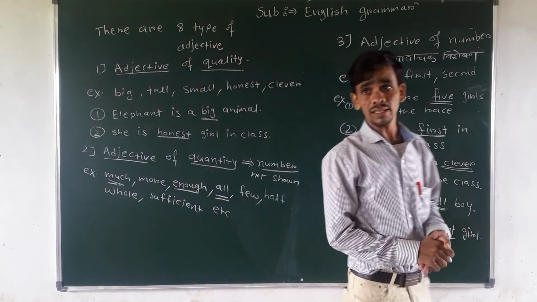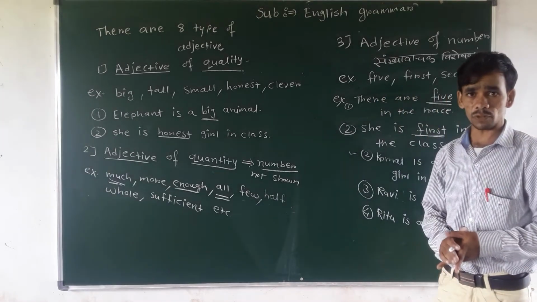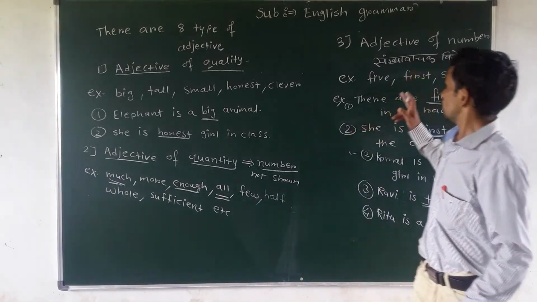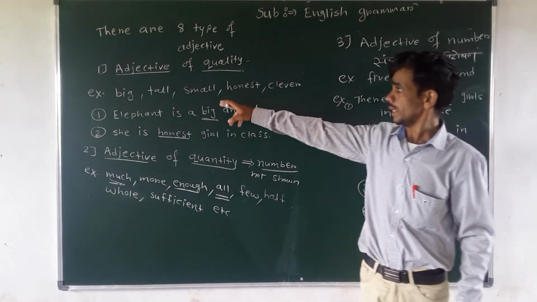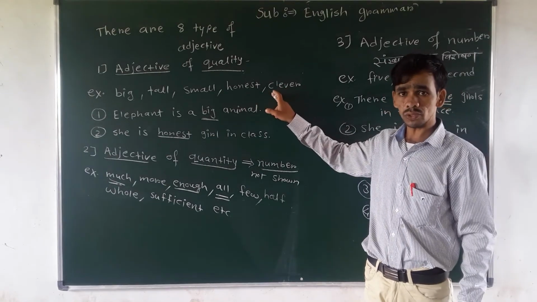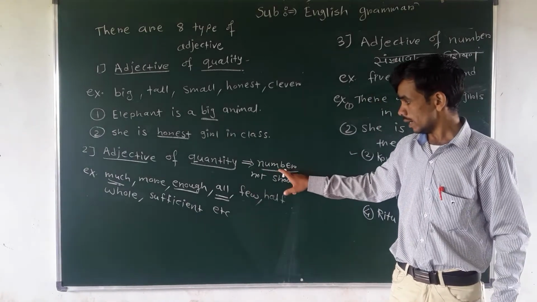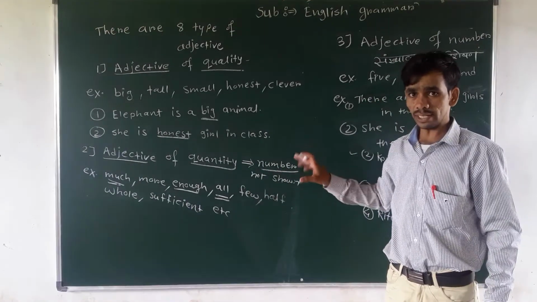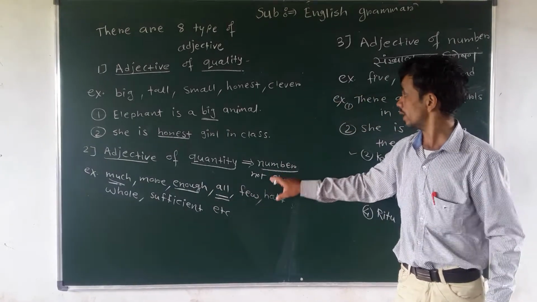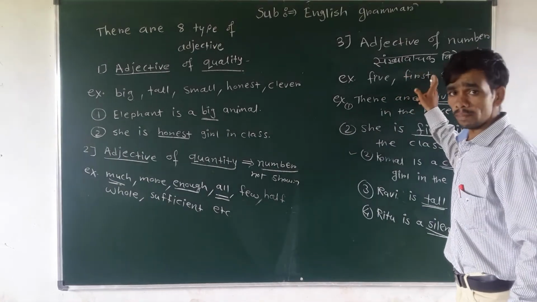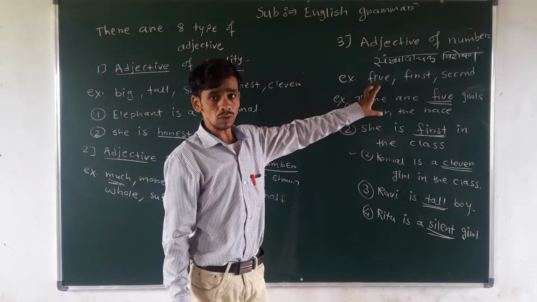We will revise again. First, adjective. Adjective is a word which gives extra information about a noun or pronoun. Then the first type is adjective of quality, such as tall, small, honest. All these words show the quality of a person. Then adjective of quantity. It means number is not shown exactly, but quantity is shown, such as much, more, enough, or few. All these are adjectives of quantity. And the last one is adjective of number. Adjective of number shows the exact number about a noun or pronoun.